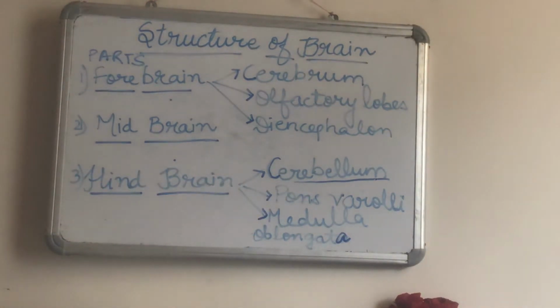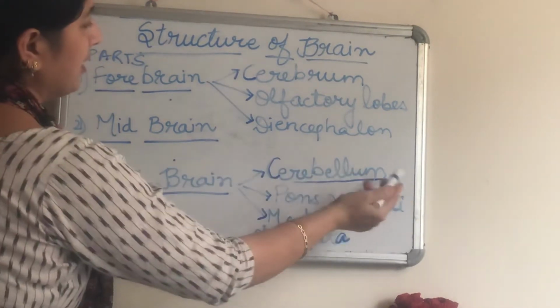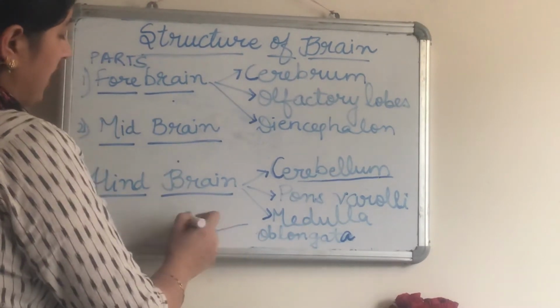Then we have pons varolii and medulla. Pons varolii is above the medulla and it transmits the nerve impulse from one part of the cerebellum to the other part. Okay. Then we have the medulla oblongata. It is the lowest part of the brain and finally it passes into the spinal cord.